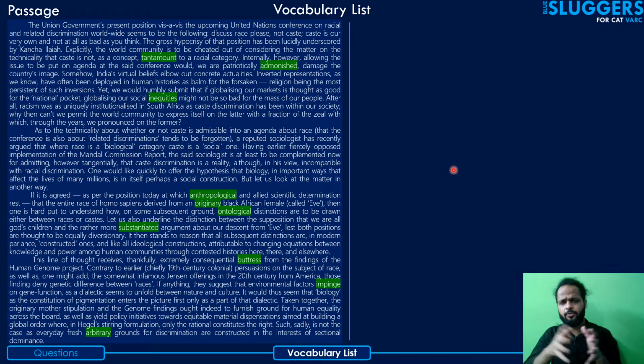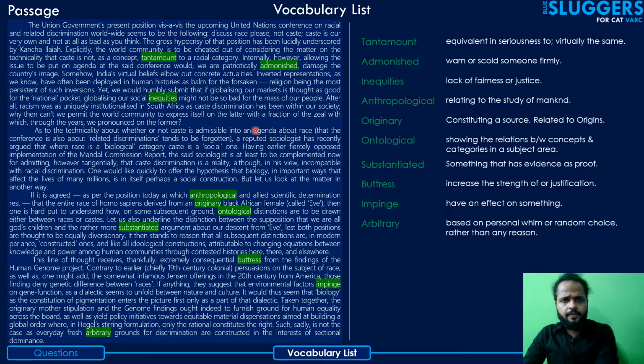To keep these sessions short, I'm just going to mark the words which some of you may have found challenging, and then provide the contextual meaning of those words. So that's how we're going to go about vocabulary.